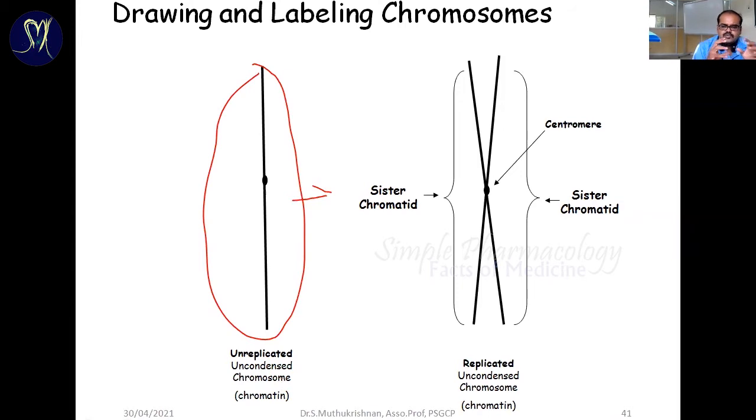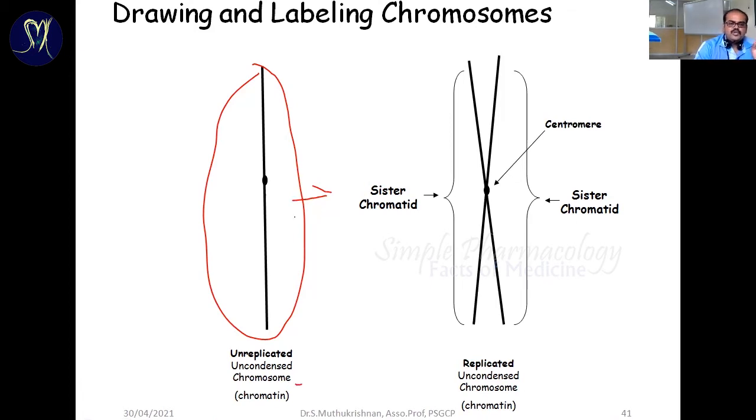Condensed chromosomes means the chromosomes are wound up with histone proteins to reduce the size, and then only it is going to condense within the nucleus. In prokaryotic cells, the scene is entirely different because they don't have histones. So it is simply scattered in the nucleus or cytoplasmic region. So this is an unreplicated, uncondensed chromosome.